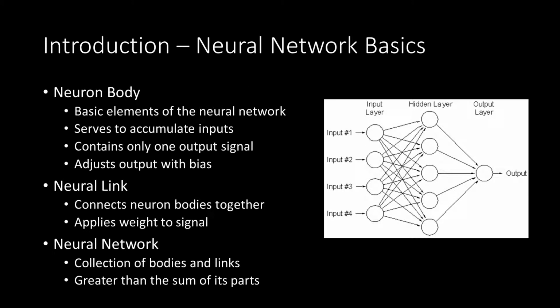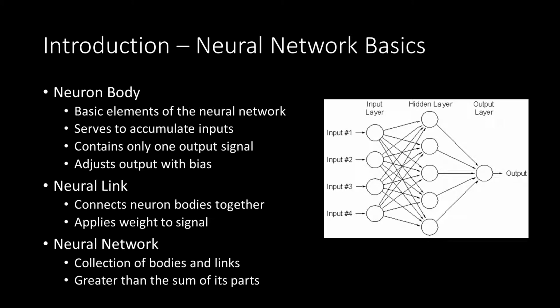So let's start with the basics. You have the neuron body, which is the basic element of the neural network. It accumulates all inputs from the system, and each input is given a certain weight by the neural link. And the neural body only outputs one signal, so it outputs one signal to the entirety of the next layer. It doesn't output a signal tuned to each neuron after it. They all receive the same signal from that one neuron.